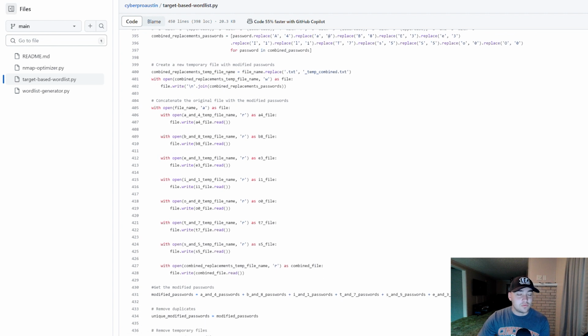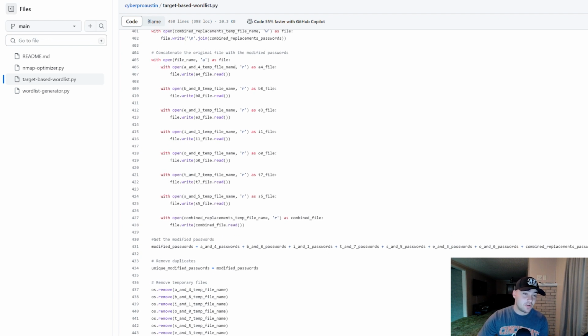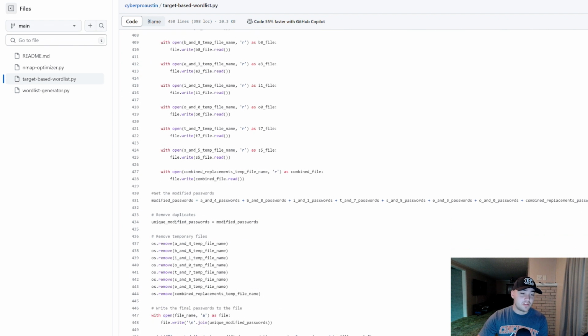Now we move into, we create a temporary file with all of the modified passwords. We concatenate the original file with the modified passwords. So basically the A file is added to the new file, the B file added to the actual file, and it just goes down the line, all of these.